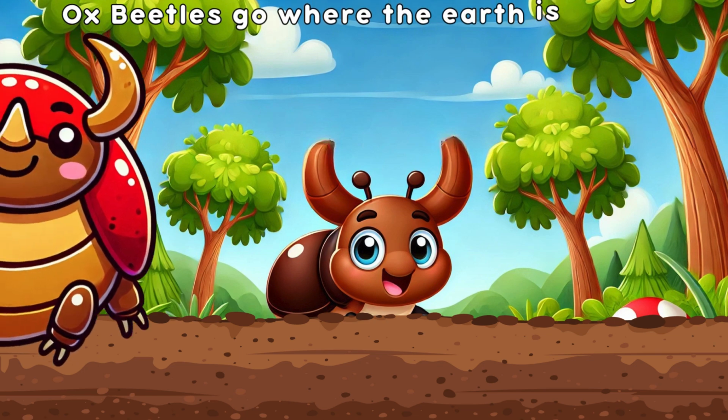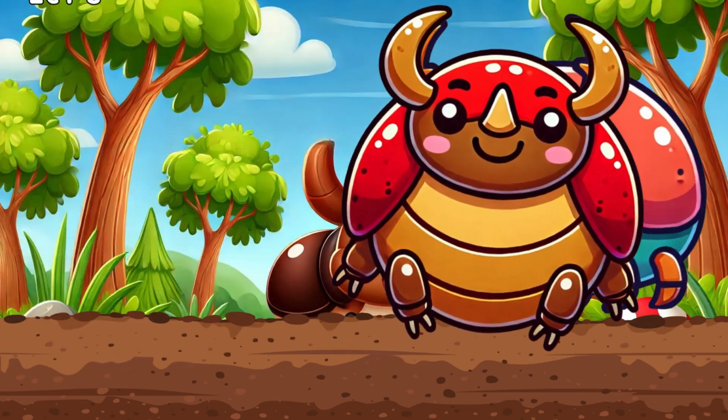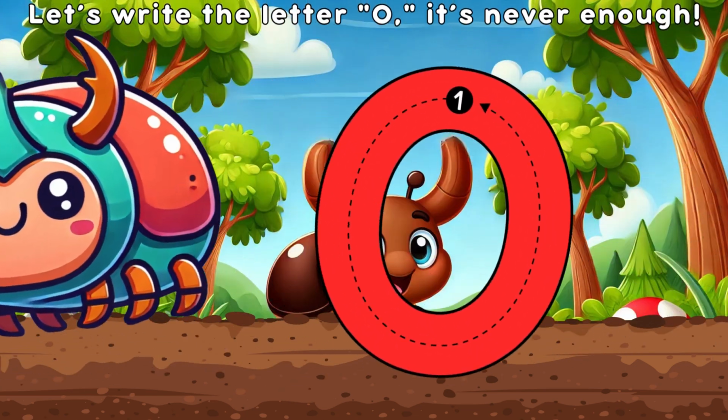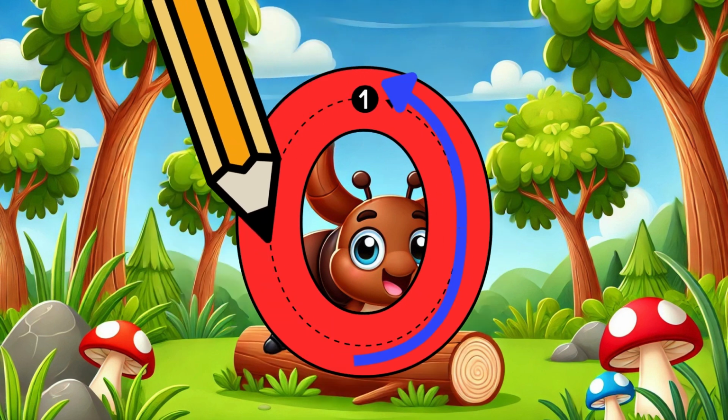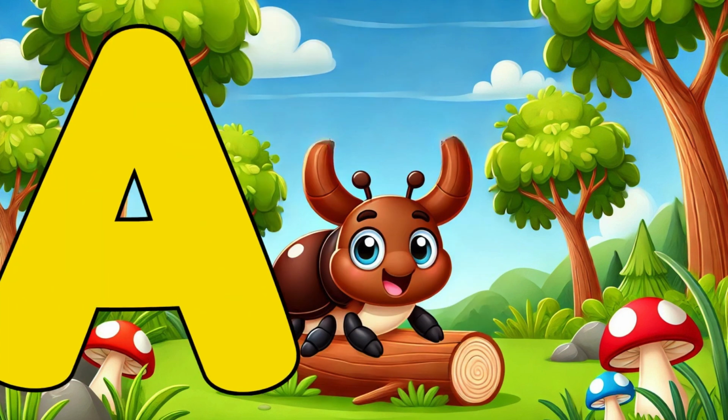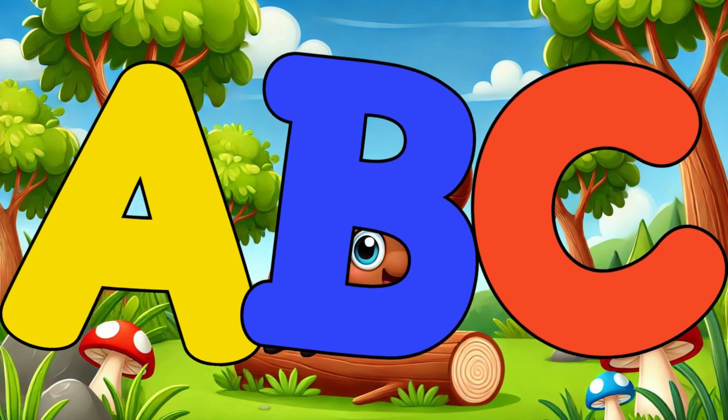Ox Beetles go where the earth is tough. Let's write the letter O, it's never enough. Write it down, it's easy to see. The letter O is next in our ABCs.